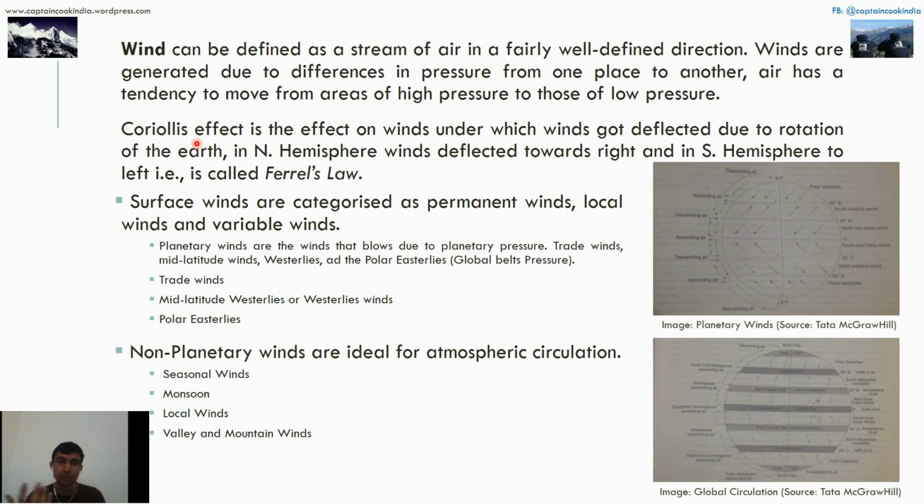And there are two types of wind in a general manner. There are surface winds and non-planetary winds. Surface winds are also called planetary winds, which include trade winds, mid-latitude westerlies, easterlies, and polar easterlies. These are all well defined over here in a diagrammatic manner. And non-planetary winds are seasonal winds, monsoon, local winds, and mountain winds.